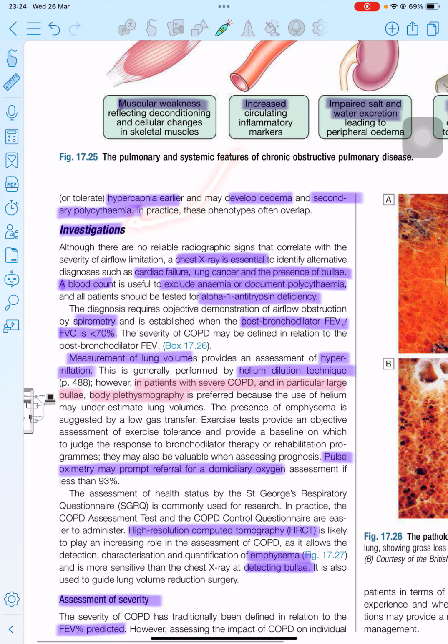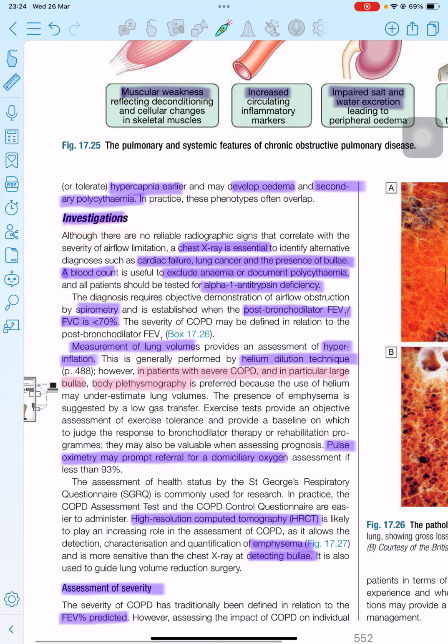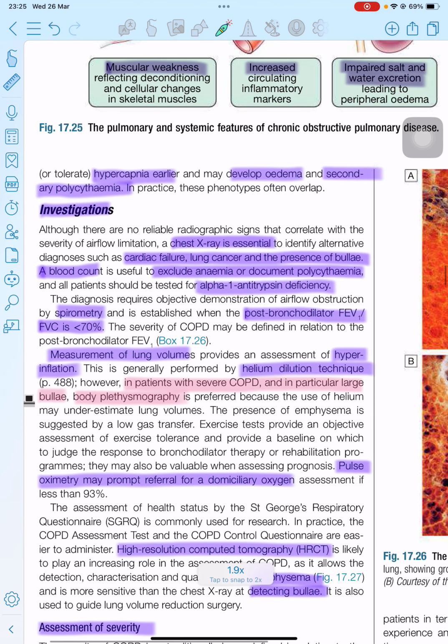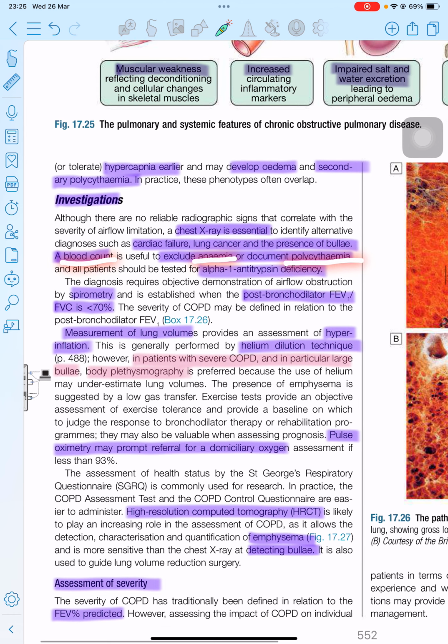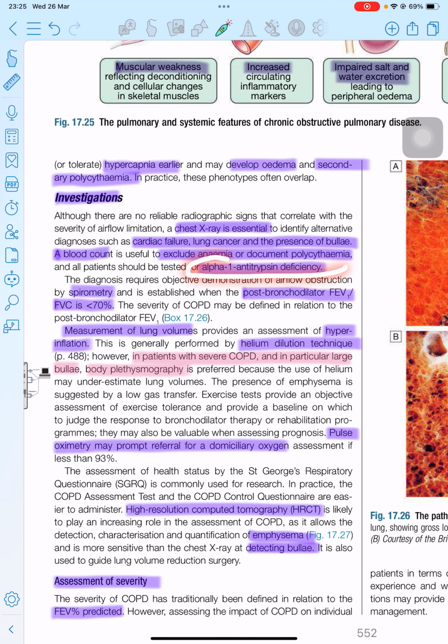What investigations can we perform? The first and easiest investigation is the chest X-ray, a radiographic investigation, which is very easy and takes little time, that can diagnose cardiac failure, lung cancer, and the presence of bullae. Also, if the patient may have polycythemia or anemia, we can do a blood count investigation, and we can also check alpha-1 antitrypsin deficiency, which is one of the major causes of COPD.